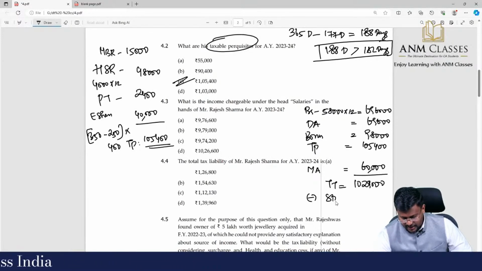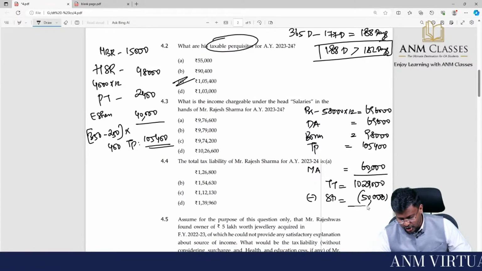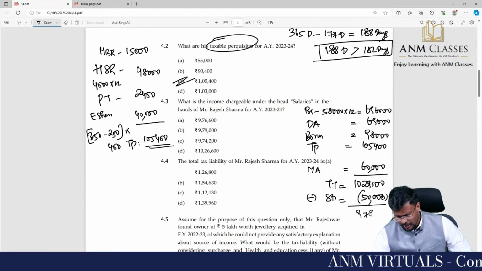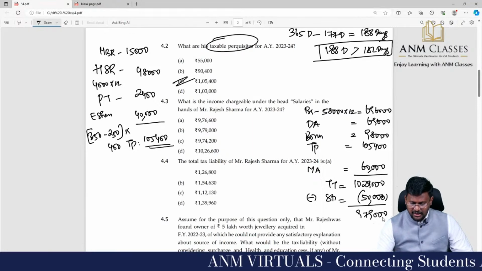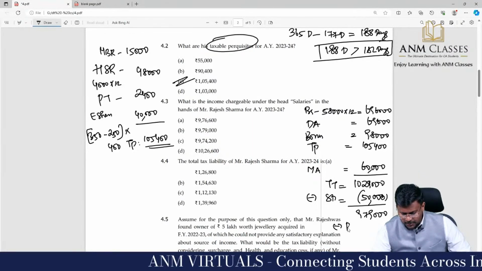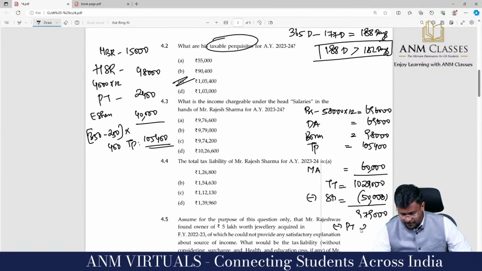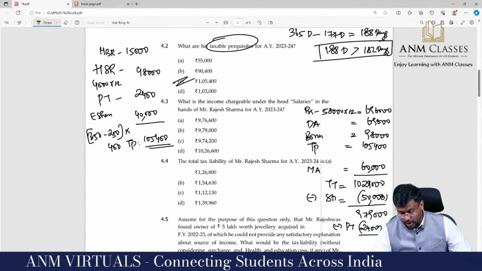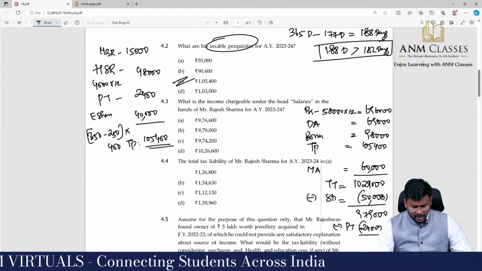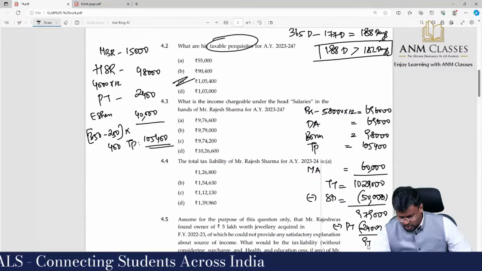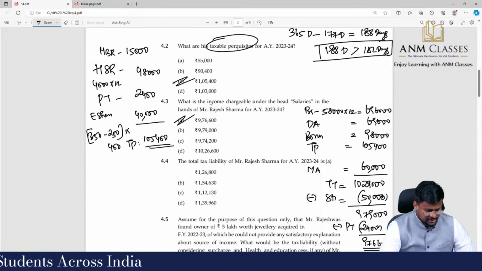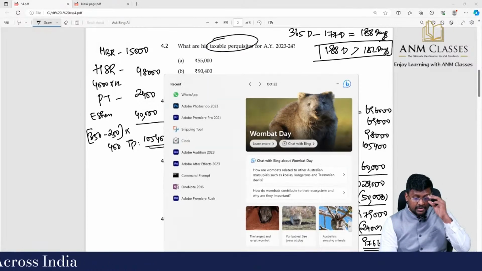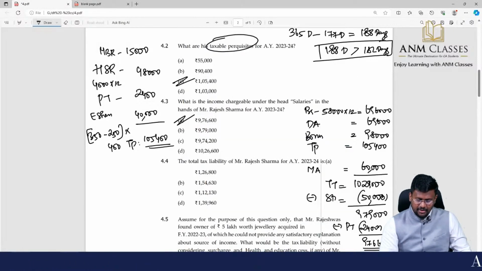Minus standard deduction of 50,000 under section 16(1), we get 9,79,000 as gross salary. After standard deduction, less professional tax of 2,400, because it was paid by the employer and first included as perquisite. So the taxable salary comes to 9,76,600. Option A is the taxable salary, my dear lovable students.